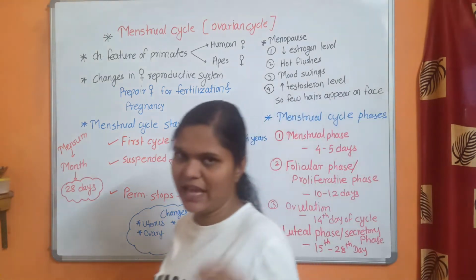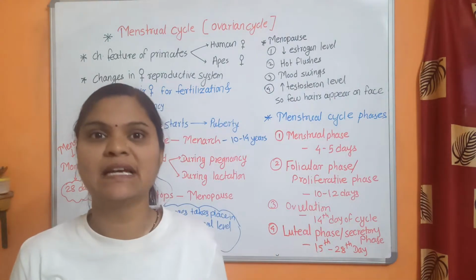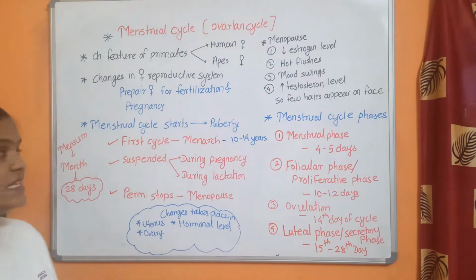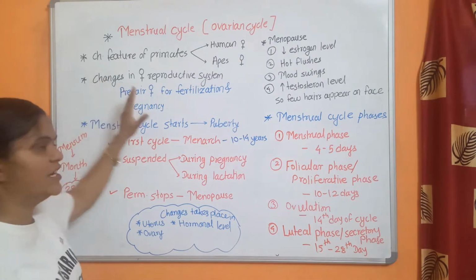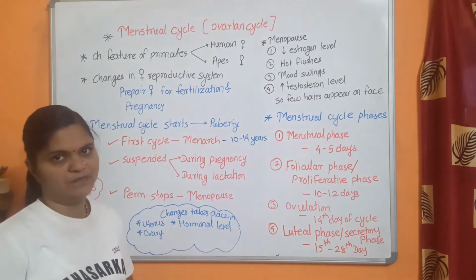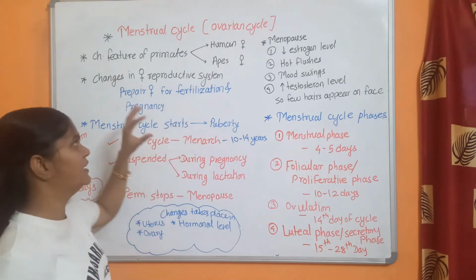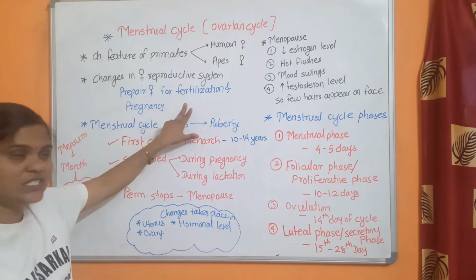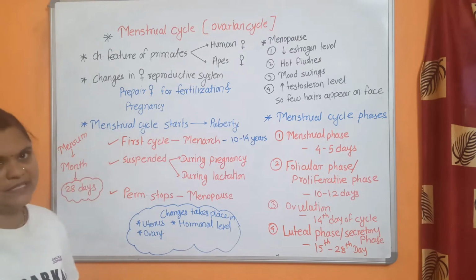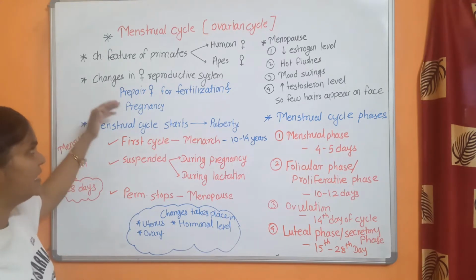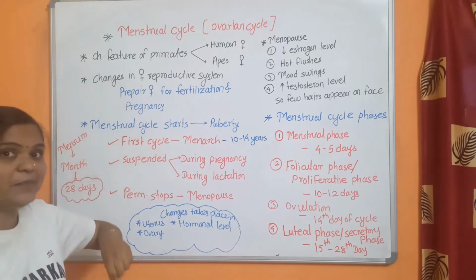So what is the menstrual cycle? The menstrual cycle is nothing but the changes in the reproductive system. It makes the female ready for fertilization and for pregnancy. Cyclic changes take place in the reproductive system, in the uterus, in the ovary, and in hormonal levels.